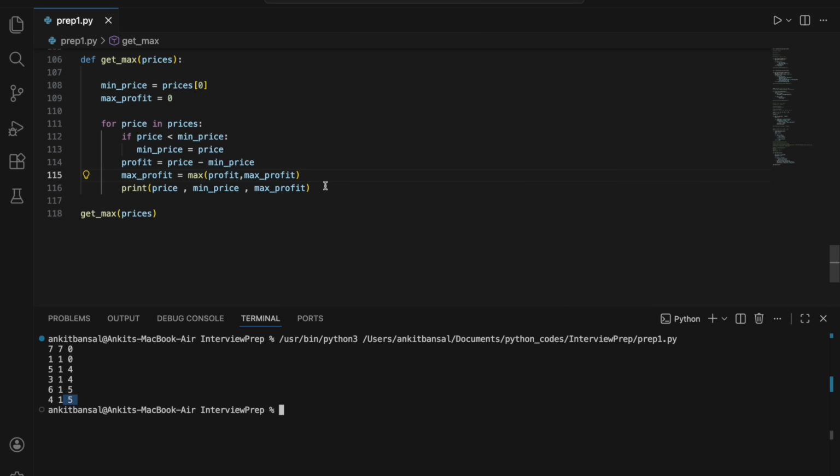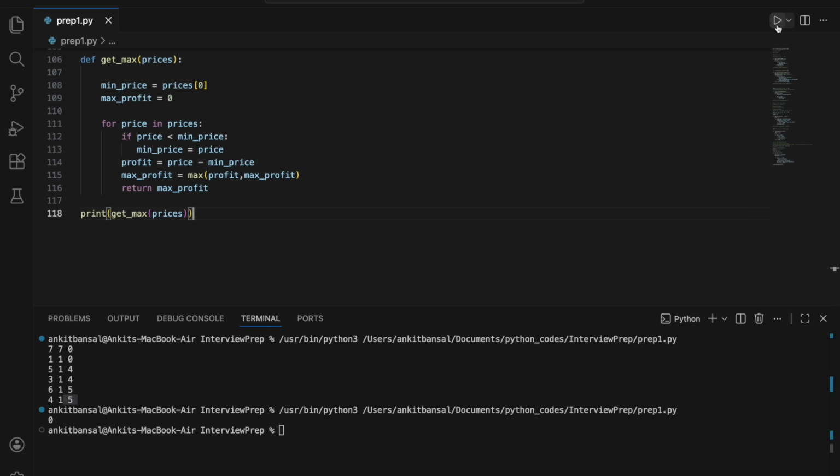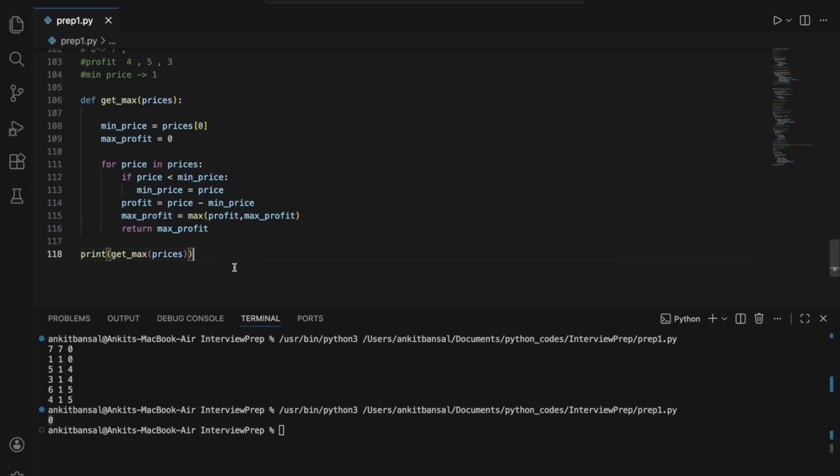So basically you just have to say return max profit here. Return max profit, right? And I'll just print this, and we are getting 0. What is wrong here?